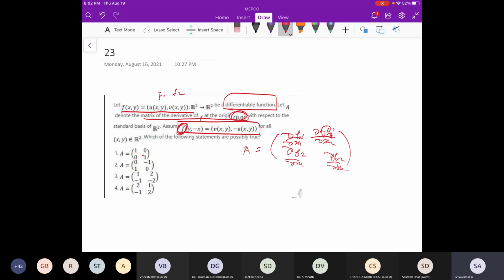Now this you can compare. Suppose the derivative of f1 by x1 is 1, and you can take these values and construct f. From this you can take integration and so on. You can construct f equal to something, and you will get some example. From that example you can conclude whether this condition is satisfied or not. If it is satisfied, this is true, otherwise it is not true. Yes, they are asking which possibilities are true, so you have to check these things. In this way you can calculate. Is that clear?